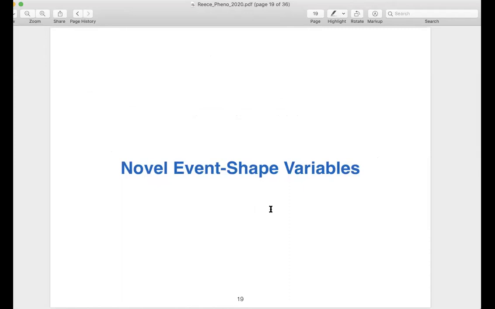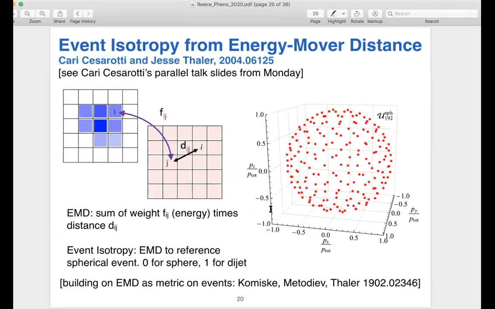If we're trying to find something that's buried under huge backgrounds, it's always useful to have new tools that give you new insights on how to distinguish different types of events. And the tool that I want to mention today is the energy mover distance. This is something that was introduced recently by Patrick Komiske, Eric Metodiev, and Jesse Thaler at MIT. It's a variation of something that's been called the Earth mover distance in other contexts.